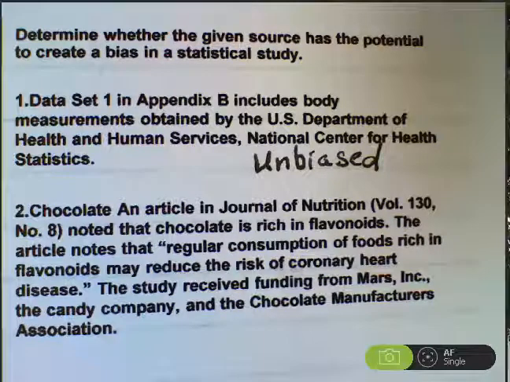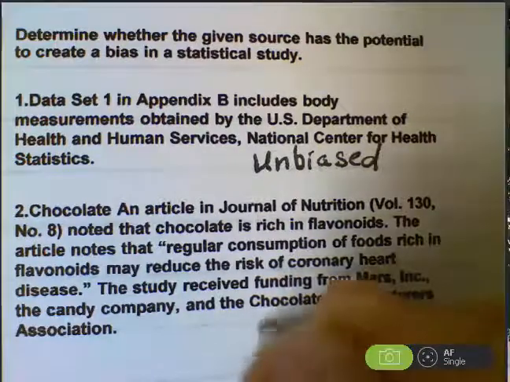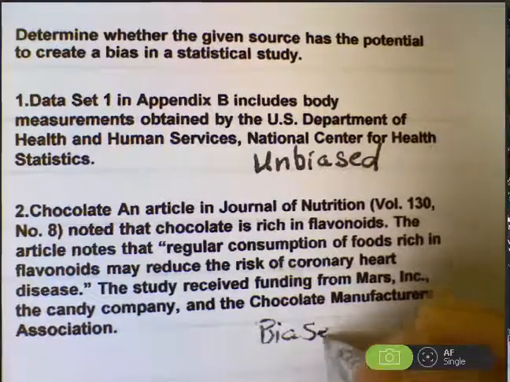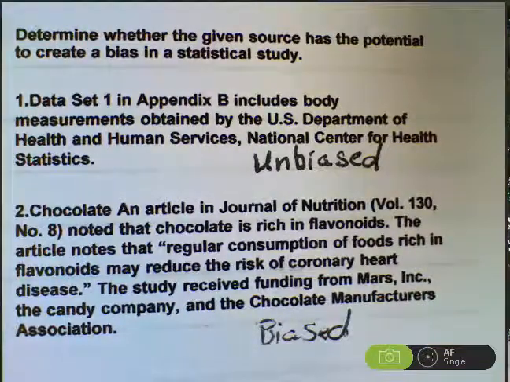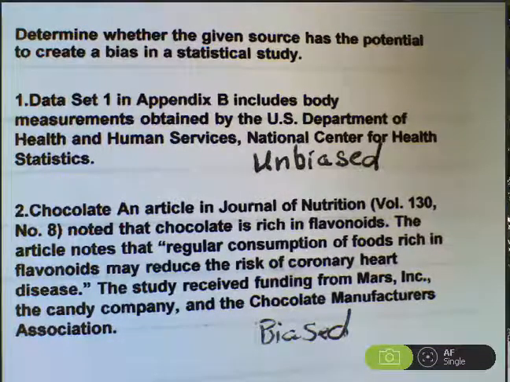Whereas, in number two, an article in the Journal of Nutrition noted that chocolate is rich in flavonoids. Regular consumption of foods rich in flavonoids may reduce the risk of coronary heart disease. That's saying chocolate is good for your heart, and it may be. But if that study was funded by Mars, the maker of all Mars candy bars, then the data is suspect. It may be biased because Mars stood to gain a lot from convincing people that chocolate was good for their heart.